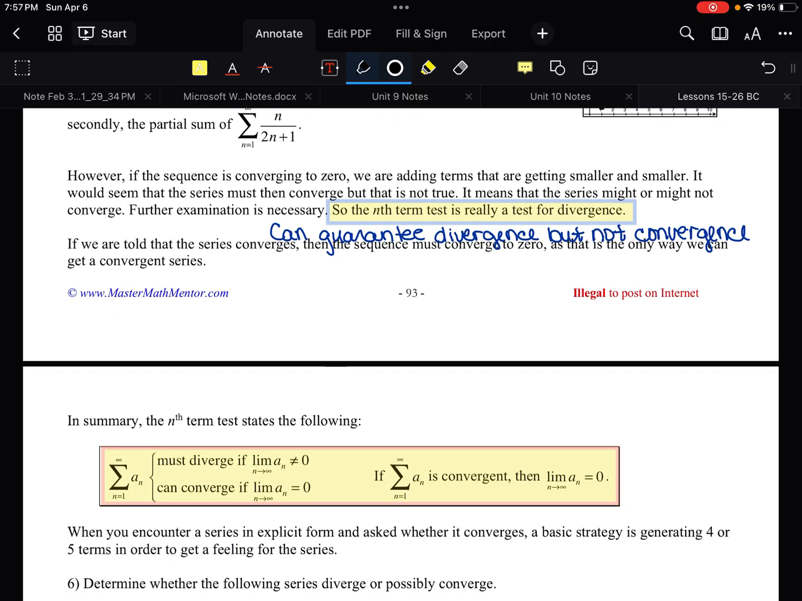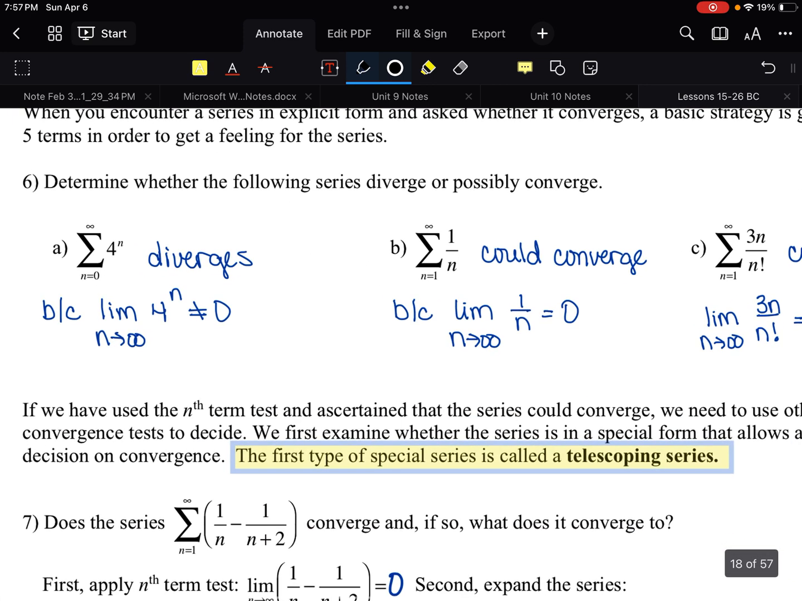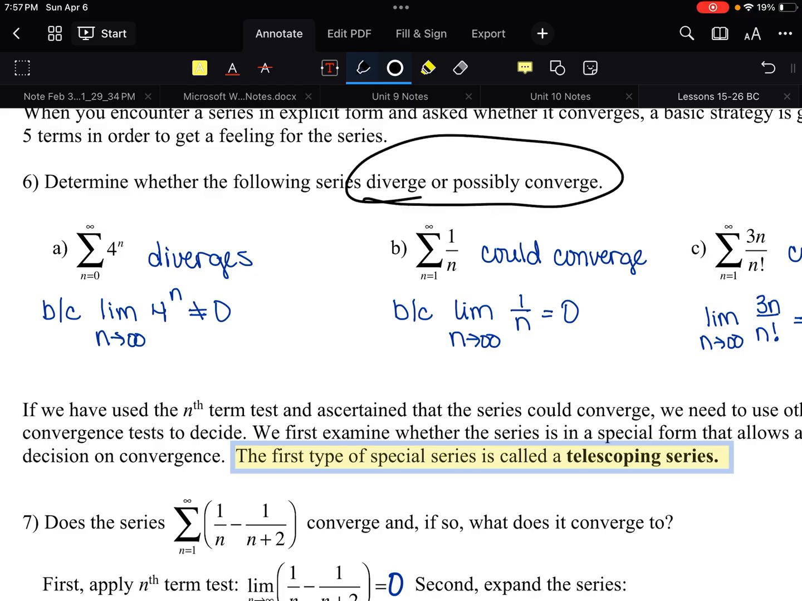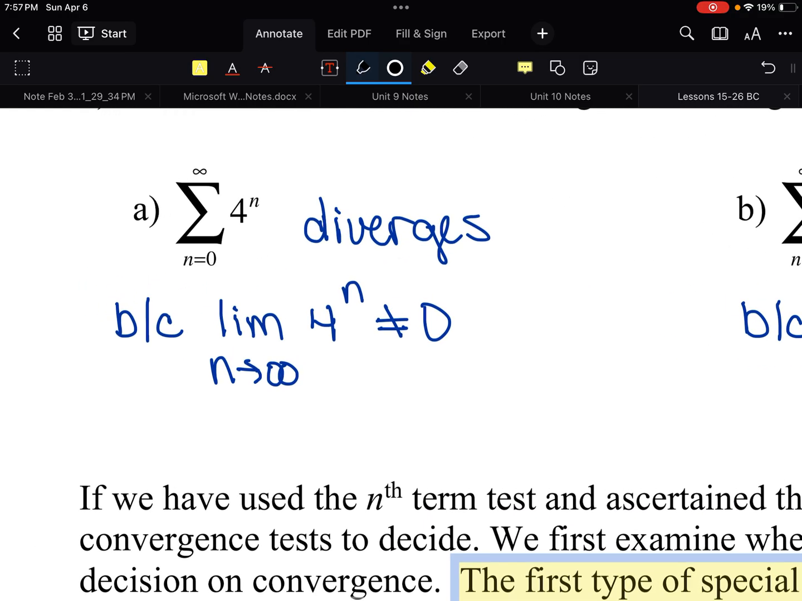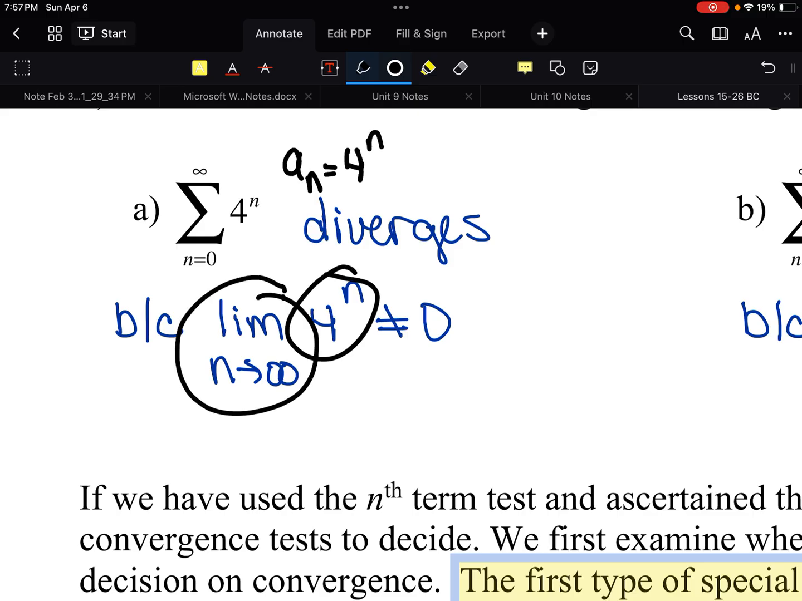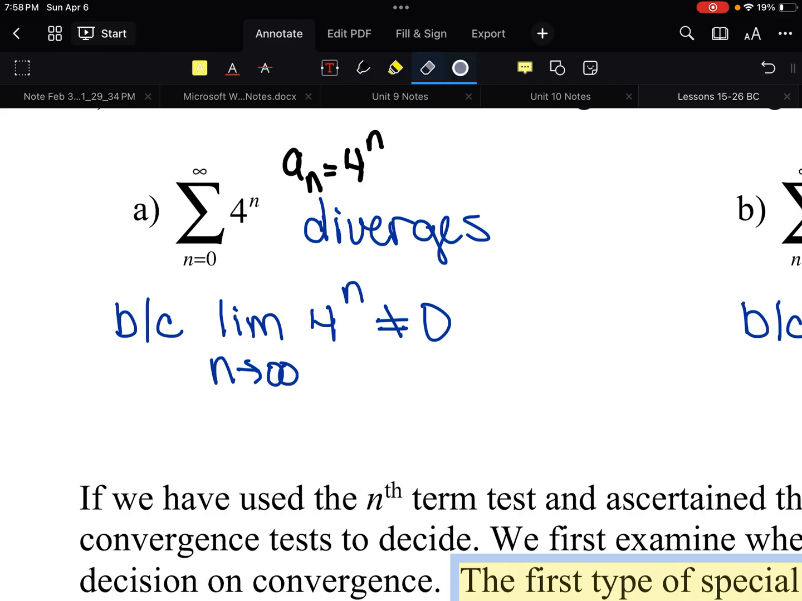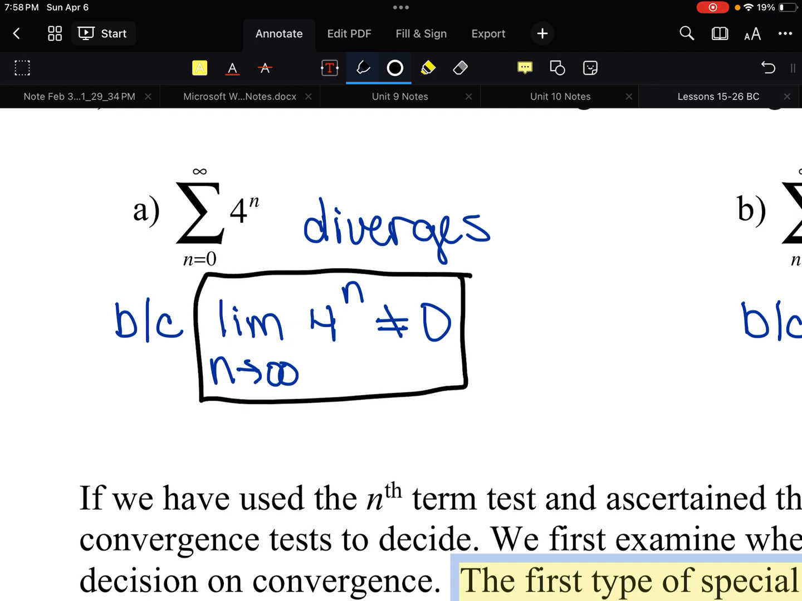So what are the questions going to look like? Well, they're going to look like this. Determine if this diverges or could converge. Well, in this pattern, what's my a sub n? a sub n is equal to 4 to the n. And the limit as n approaches infinity of 4 to the n, well, that would be 4 to the infinity power. That's just a really huge number. It doesn't matter big or small, really. What matters is 0 or not. And that is not 0. So that is going to diverge.